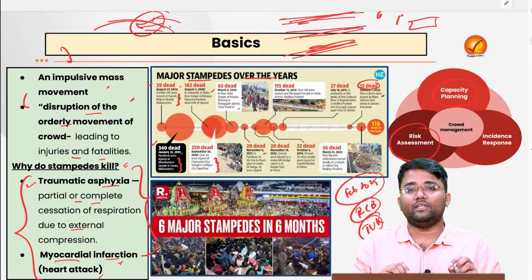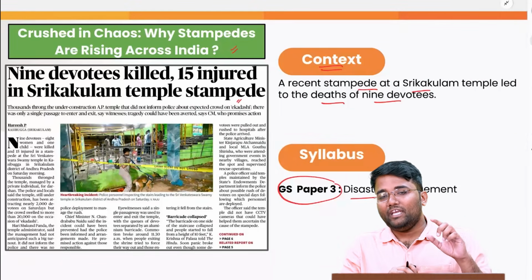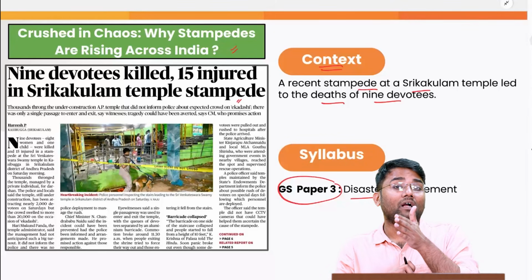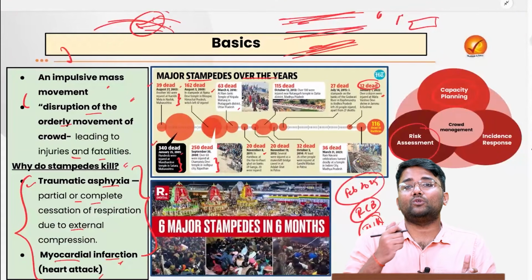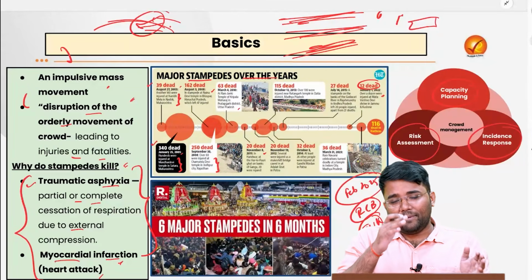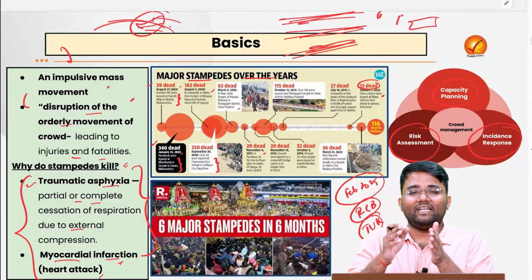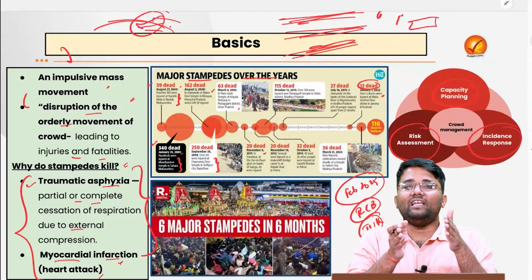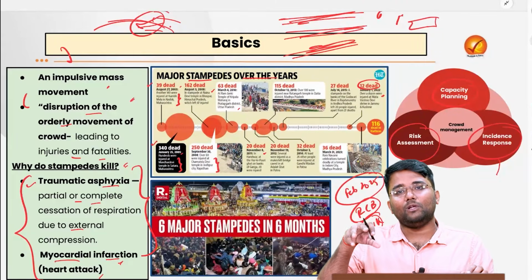Or if the risk assessment is not done. For example, this was Ekadashi, when a lot of people want to visit the temple. Now if this assessment was not done by the temple administration and they didn't inform the police personnel properly, proper crowd management could not happen, and that led to loss of life. Also, incident response: once the stampede happened, whether there is proper support reaching in a time-bound manner or not. If the temple or area where the incident happened is in smaller lanes where even the ambulance cannot reach, in that case obviously the incident response will also be impacted.